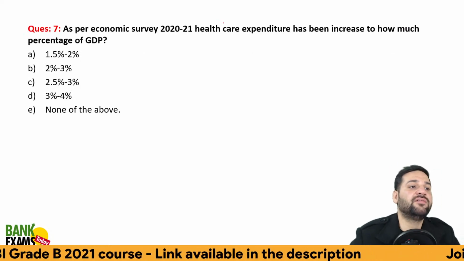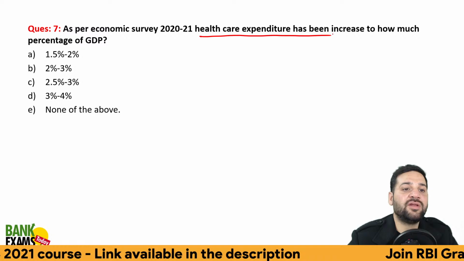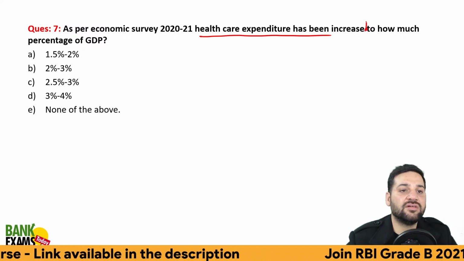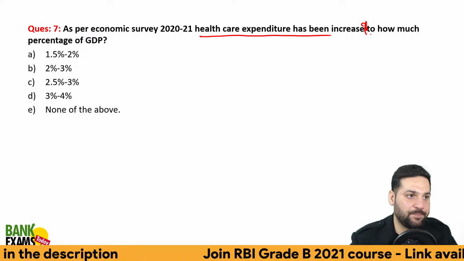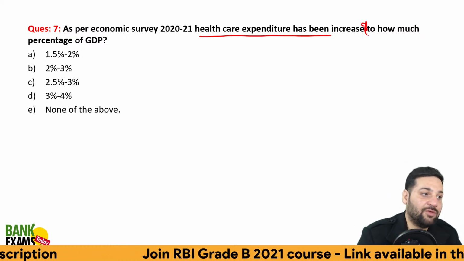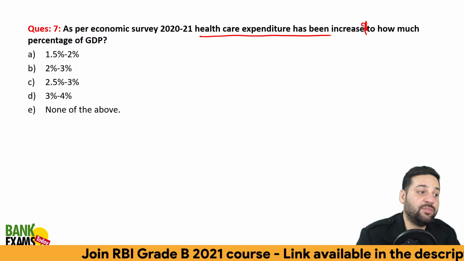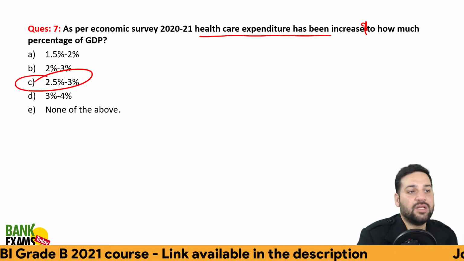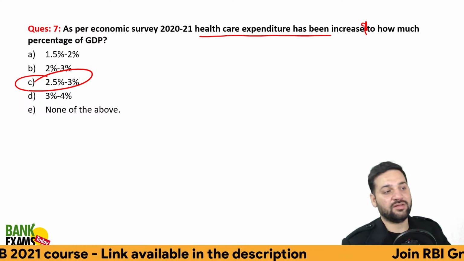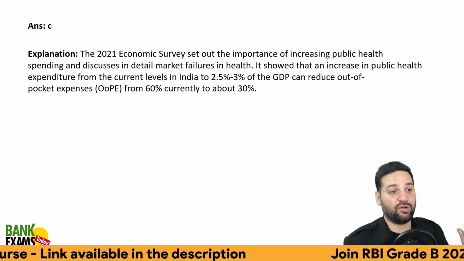As per the Economic Survey, the healthcare expenditure has been increased to how much percentage of GDP? So it is actually 2.5% to 3%. C is the correct answer, 2.5% to 3%. The healthcare expenditure has been increased to 2.5 to 3% of the GDP.